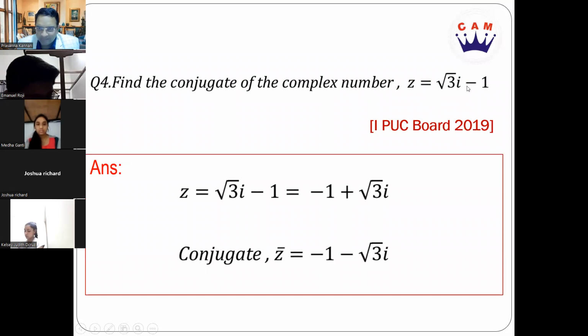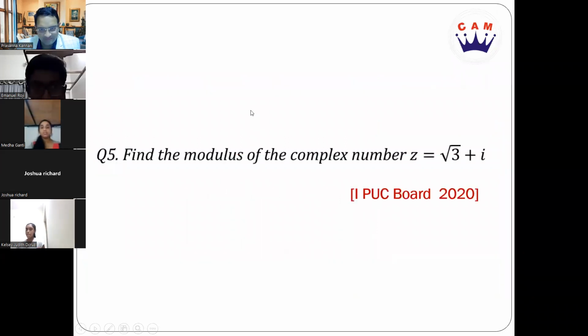So if you see, the first thing is to write it as: first write the real part, minus 1 plus root 3i, which is the imaginary part. The imaginary part is root 3. So you write it in the form a plus ib. If a plus ib is the given complex number, what is the conjugate going to be? a minus ib, exactly. Therefore, the conjugate is minus 1 minus root 3i. Clear, students? Yes, sir.